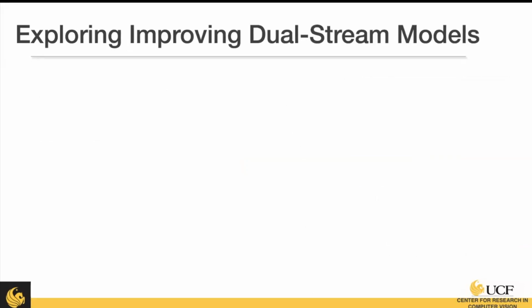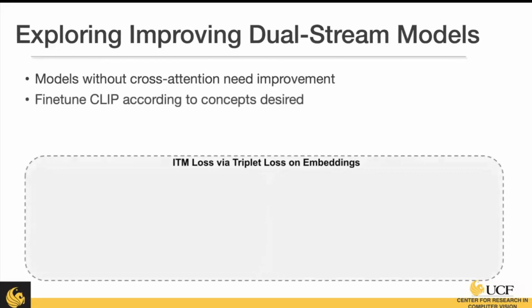So we learned a lot about these models through this benchmark. We want to explore how we might improve the dual stream approaches, because one of the problems with cross-attention and modality-specific learning simultaneously is that it's very expensive and very difficult to work with. But the CLIP model, which is a dual stream encoder, makes it very easy to extract those visual and text features and use them for downstream tasks. So we want to try and improve them by fine-tuning CLIP according to the things we're interested in, which is based off of those previous data sets.